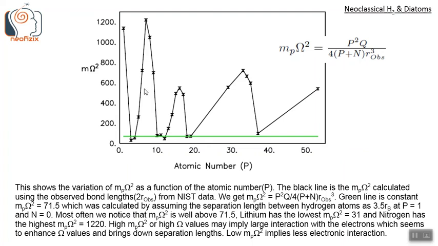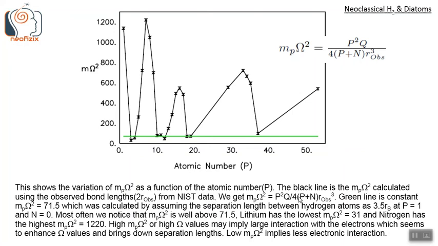This figure shows the variation of m_p omega square as a function of the atomic number P. The black line is the m_p omega square calculated using the observed bond lengths, r observed, from the NIST data.